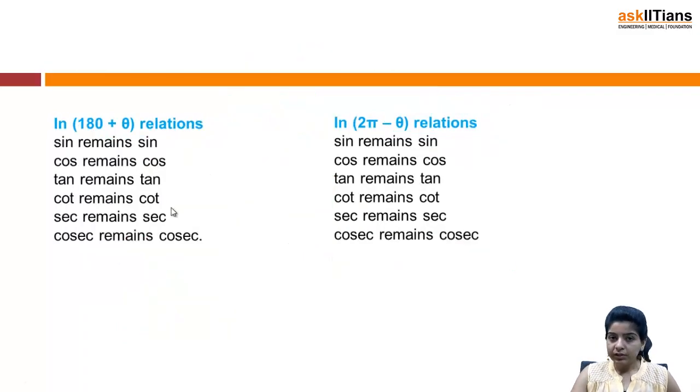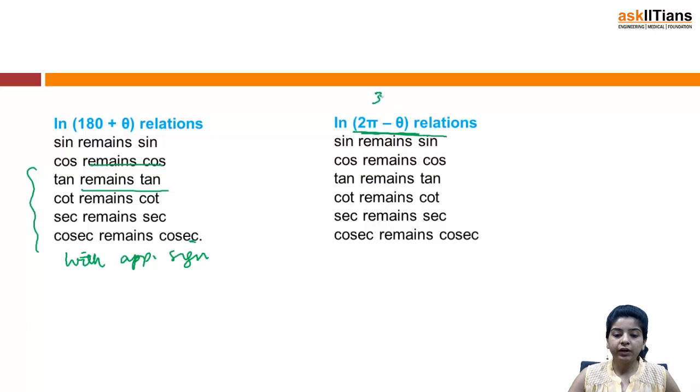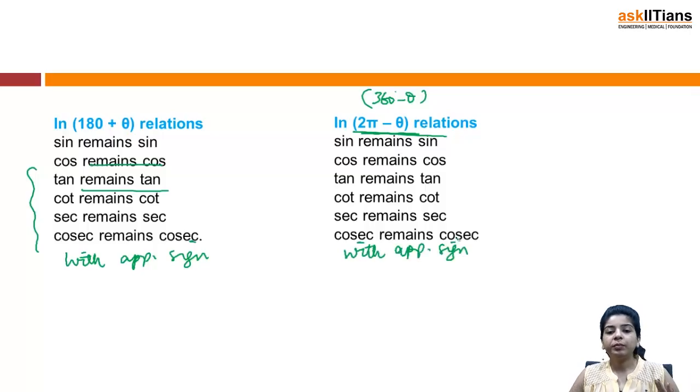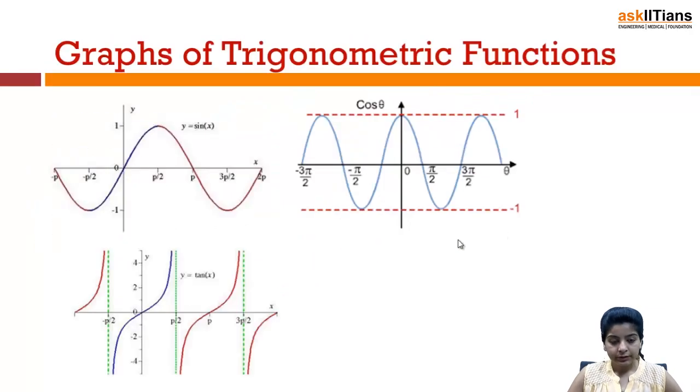Similarly, in case of 180 plus theta relations also, the trigonometric function does not change. So sine will remain sine, cos remains cos, tan remains tan, and so on. And this will also happen with appropriate sign. And in 2 pi minus theta relations also, that is 360 minus theta, the trigonometric function does not change. This will also happen with appropriate sign, right? So you just need to remember, in case of 90 plus theta relations, the trigonometric function changes.